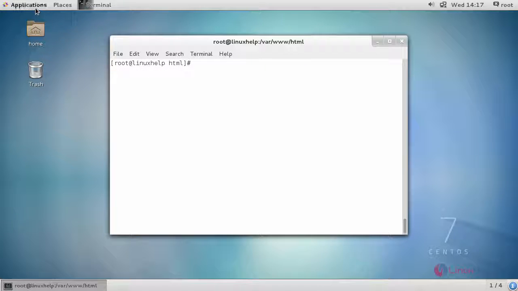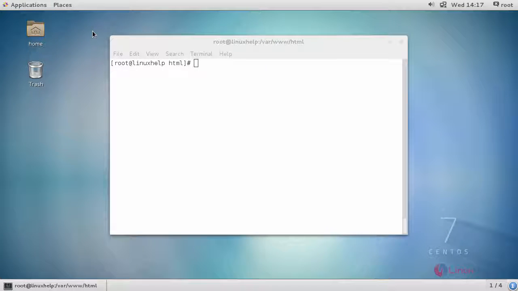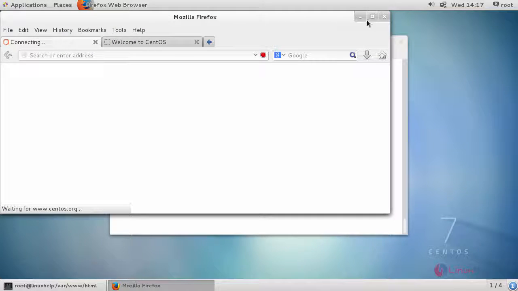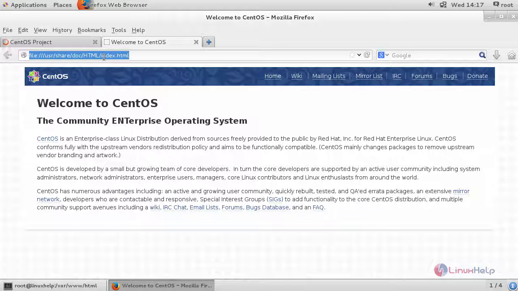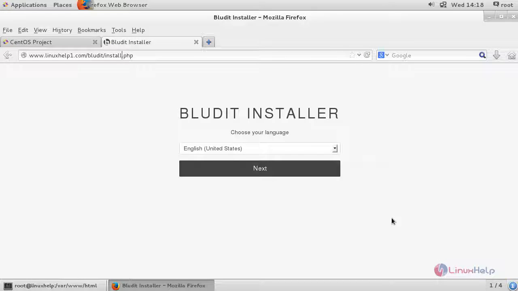Now switch to your web browser and enter your machine's IP address or your fully qualified domain name followed by your CMS directory. This will prompt you to the installer setup. Now choose your default language and click next.